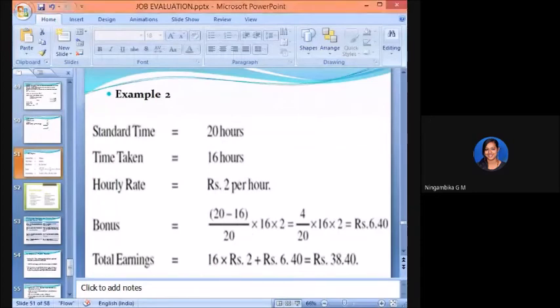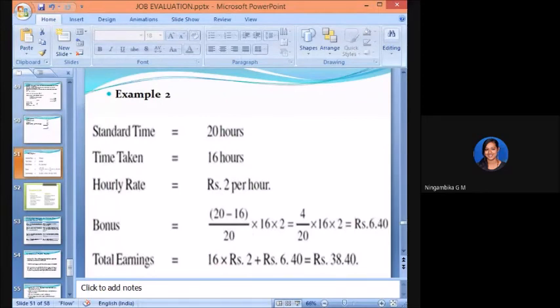Any doubts, students? No, ma'am. Now the total earnings will be what? How many hours is he working? He is working for 16 hours and each hour it is 2 rupees. So 16 into 2 is 32 plus 6.40. The total earnings is equal to wages plus bonus.